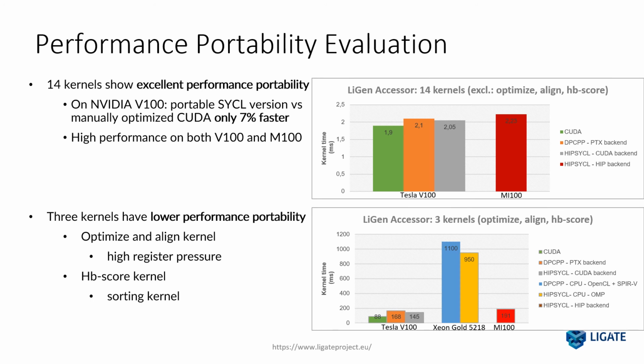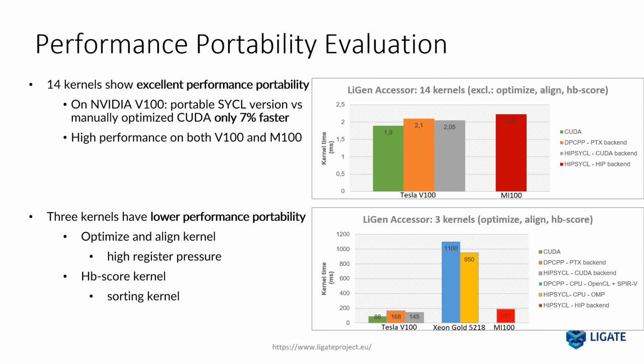On the other hand, for 3 kernels, we had lower portability. We have performed a preliminary analysis of these kernels, but such slowdowns are still under investigation. However, we found out that for the HB-score kernel, our Bitonic sorting kernel was almost 10 times slower than the CUDA one, implemented using the NVIDIA CUB library. We are currently addressing this gap by replacing our sorting kernel with a customized and more performant version.